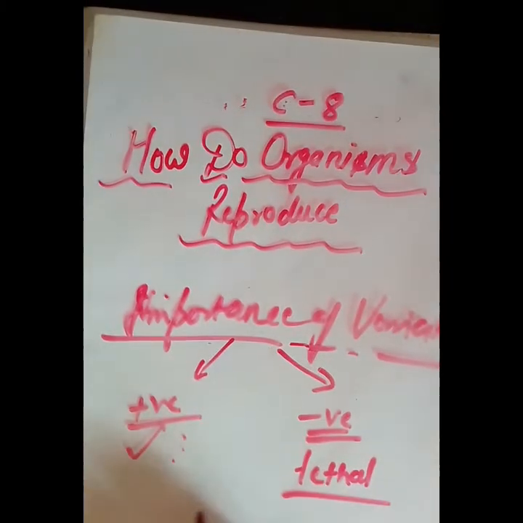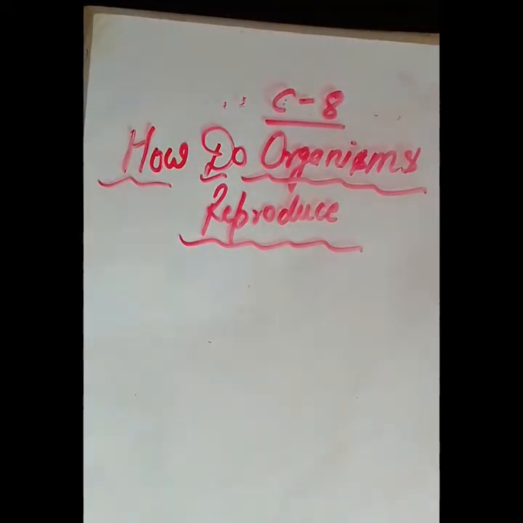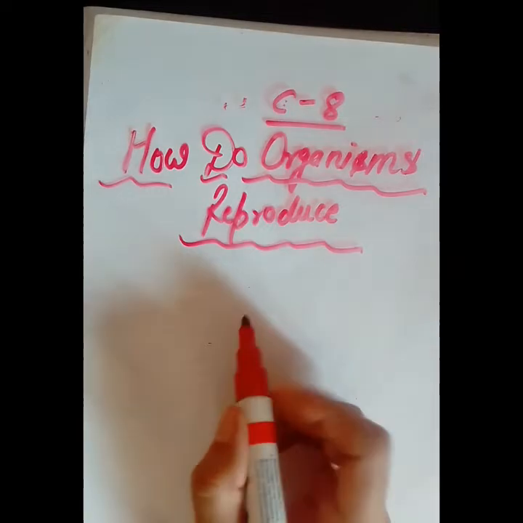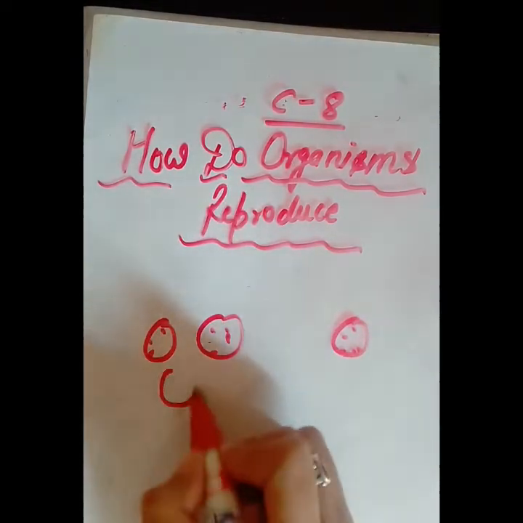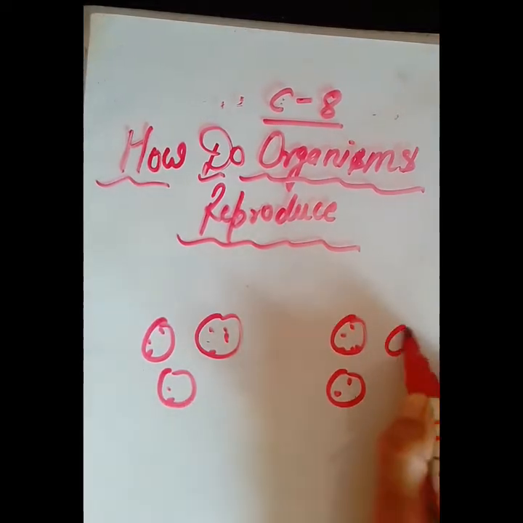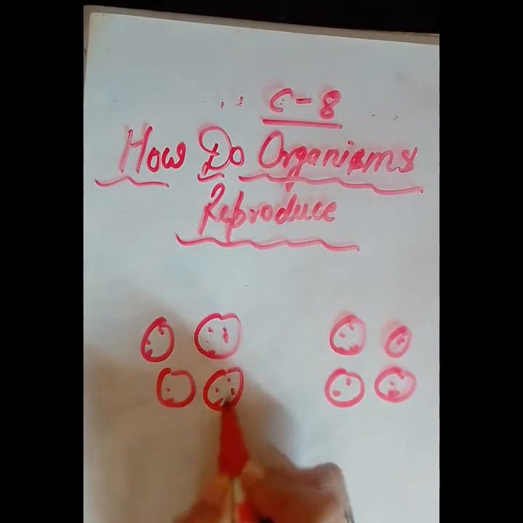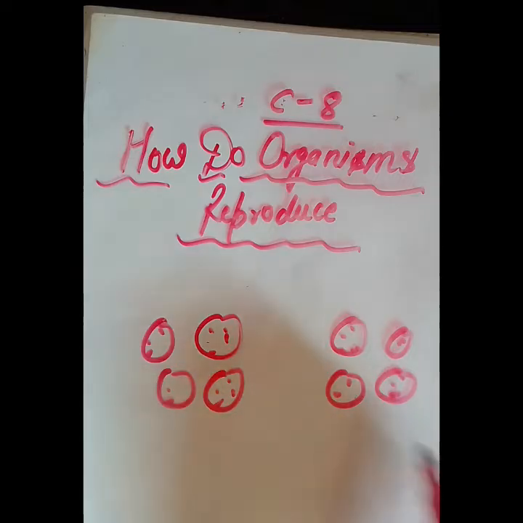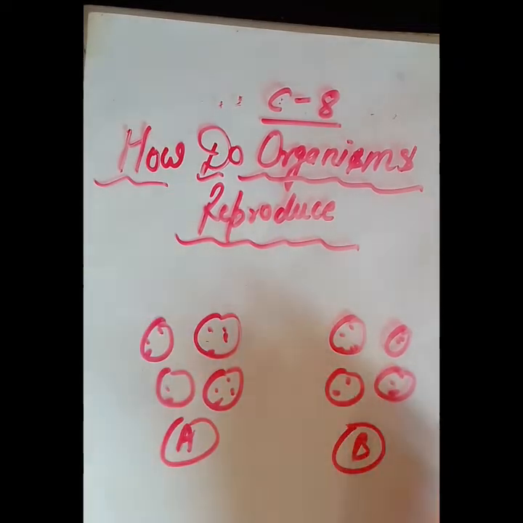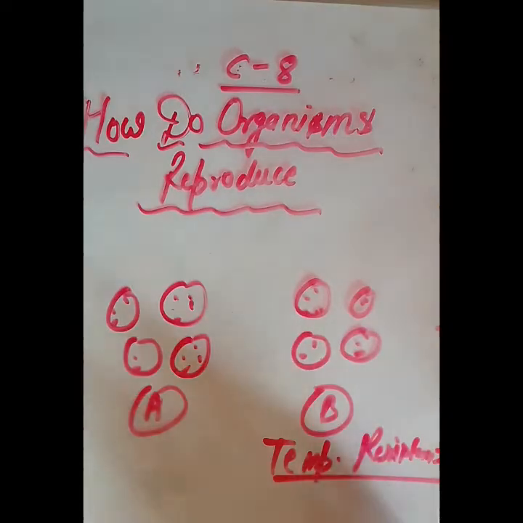For example, let me take a simple example. If we have two different types of bacteria, some are the simple normal bacteria which cannot tolerate high temperature, and the others are temperature resistant bacteria.